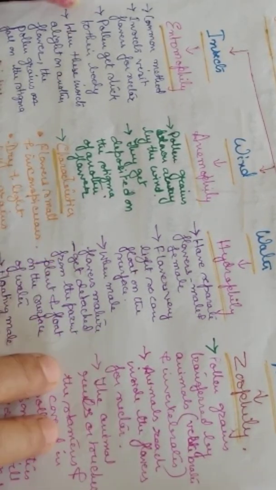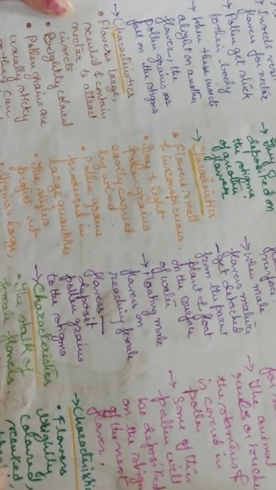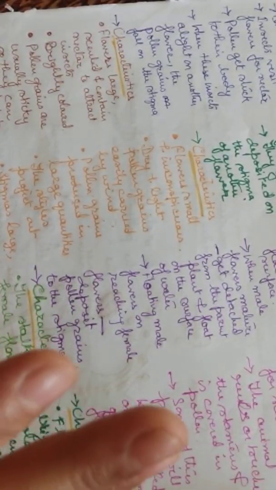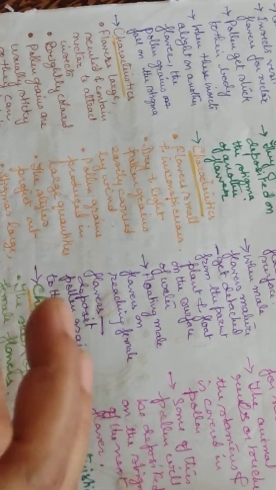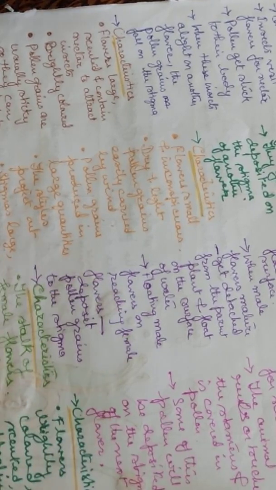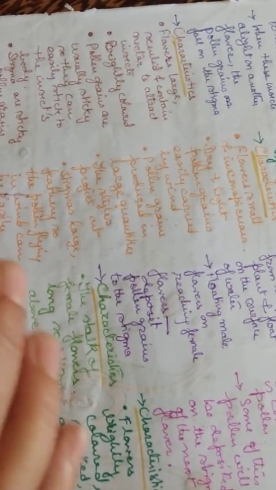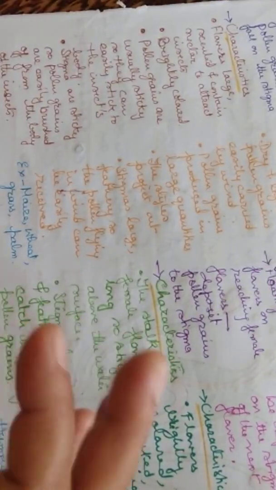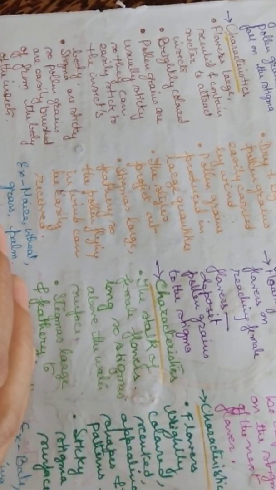Okay, and that is how the pollination takes place through insects. In this case, the characteristics of the flowers are large, scented, and they contain nectar to attract the insects. They are generally brightly colored. The pollen grains are usually sticky, so that they can easily stick to the insect's body, and the stigma is sticky, so pollen grains are easily brushed off from the body of the insects.